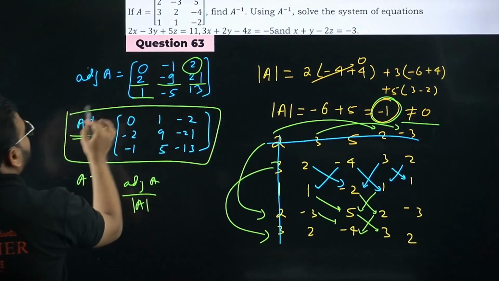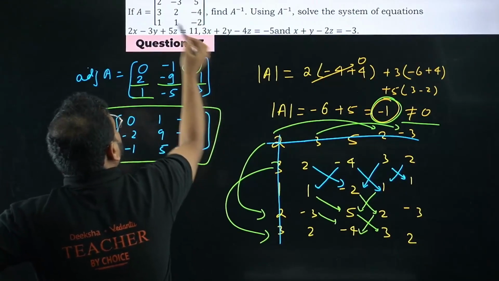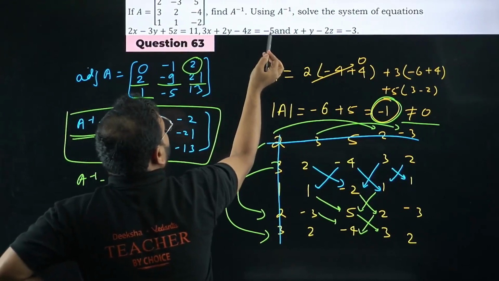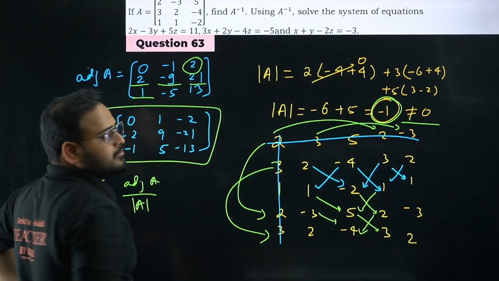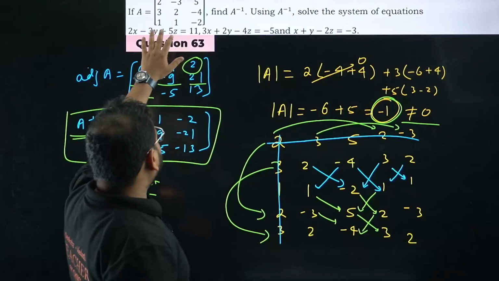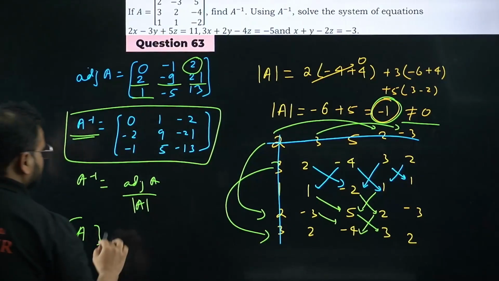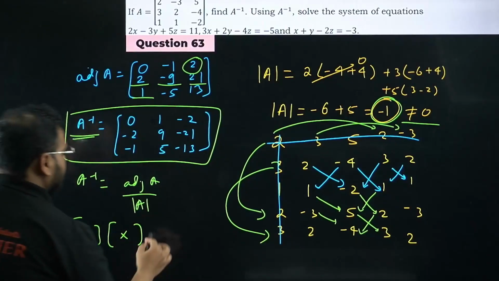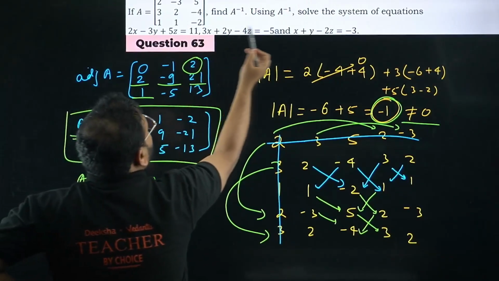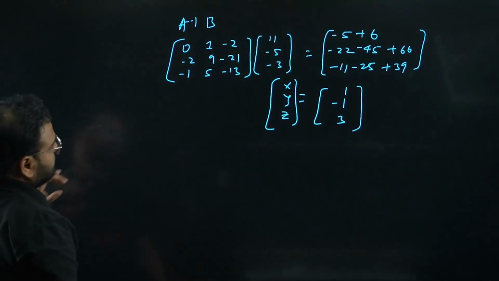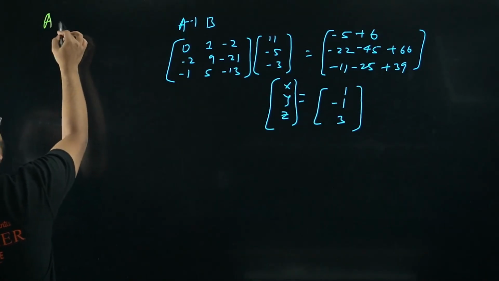Okay. If you look carefully, this is the same matrix, bacha. 2, -3, 5, 3, 2, -4, 1, -1, -2. We have x is 1, y is -1, and z is -2. Okay. Means the matrix that you're going to get from here, that's how you do, right? You get the matrix A like this, okay? Then you get this matrix X, the variable matrix over here, equals to the matrix B. What's the matrix B, bacha? Matrix B is nothing but 11, -5 and -3. So you have this AX equals to B.